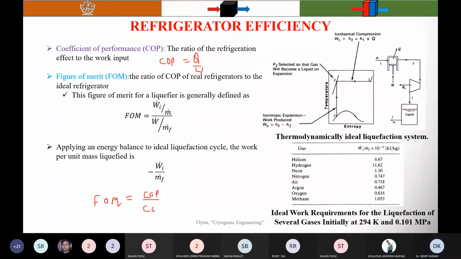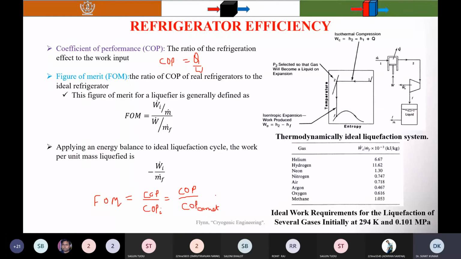And you can also write it in terms of the Carnot, because in the Carnot cycle all the processes are reversible, so that is the maximum COP. So you can write the COP of the Carnot. So the figure of merit is defined as the ratio of the COP of the real refrigerator to the ideal refrigerator.